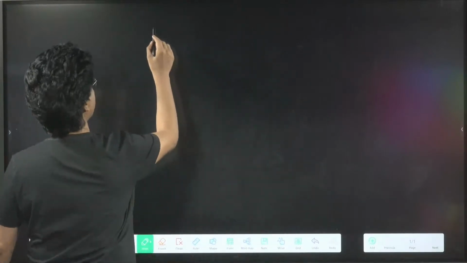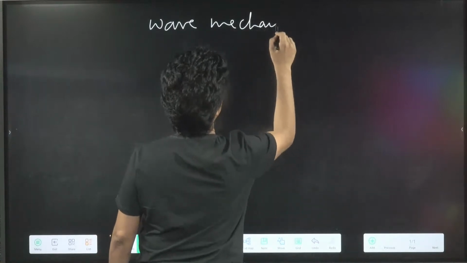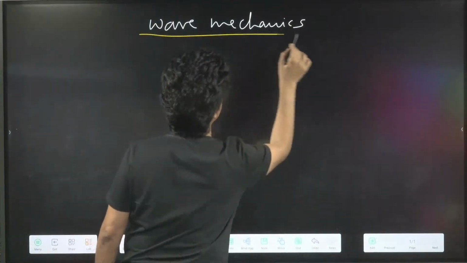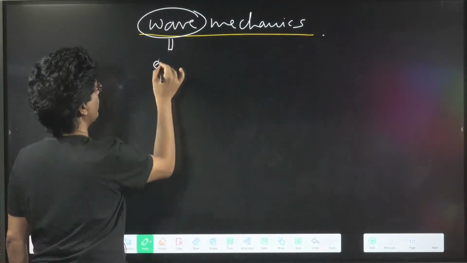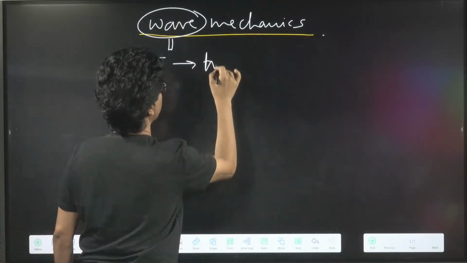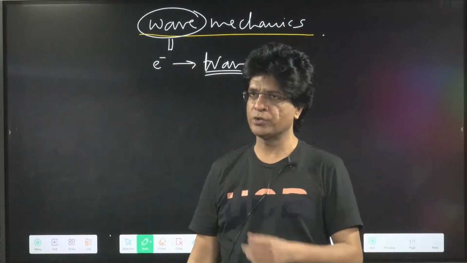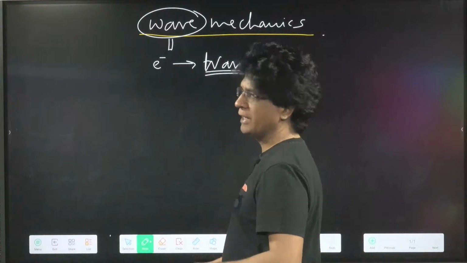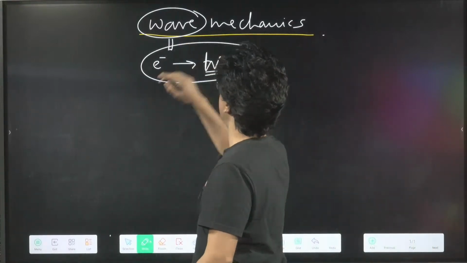Shall we begin the session today? Today's session is all about wave mechanics. When I say wave mechanics, the word wave means that the electron will be treated as a wave. Schrodinger prepared an equation called the Schrodinger wave equation, in which the electron was given a treatment like a wave.